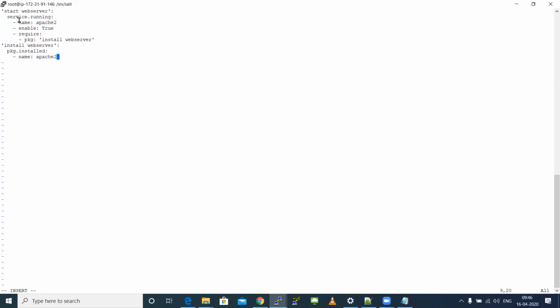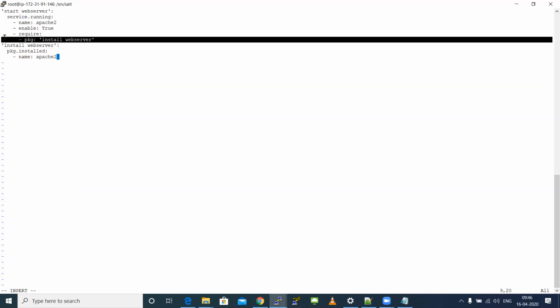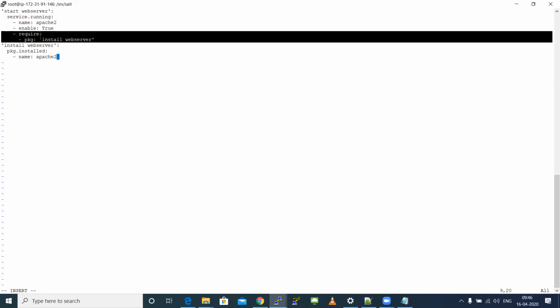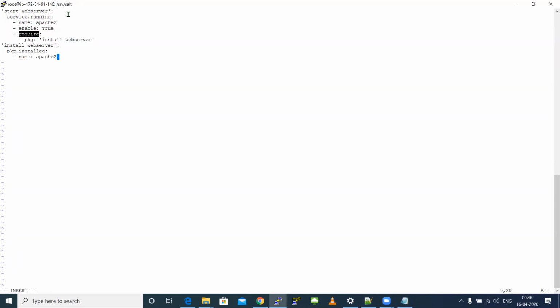Initially I'm telling it to start a service and the service name, and at the last I'm telling it to install a package, but in between I added require. So what this require function will do is the compiler will not execute line number 2 first. When I try to execute this SLS file, it will directly skip to this require function and check what are the prerequisites or requirements for my application. All these requirements will get executed first and only then will it go to the actual execution.